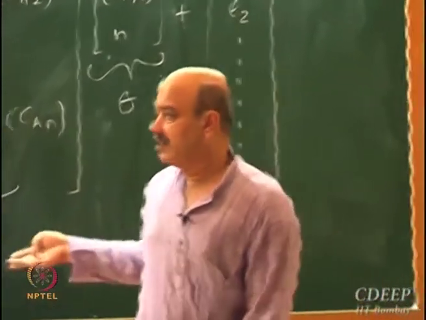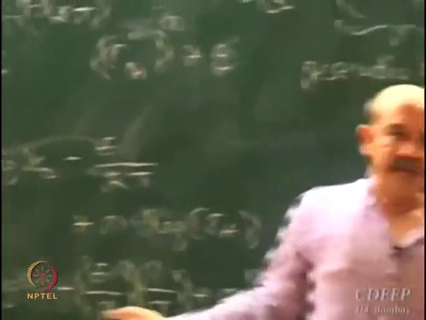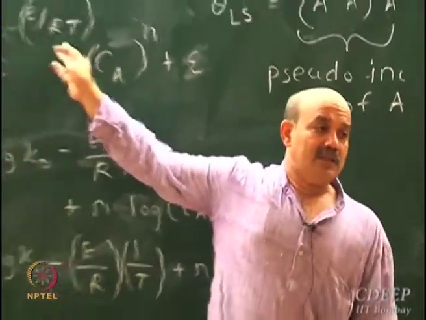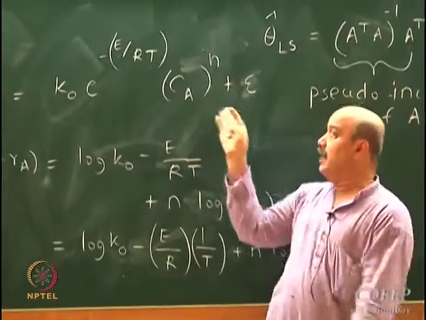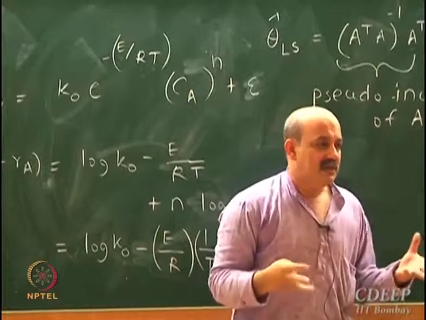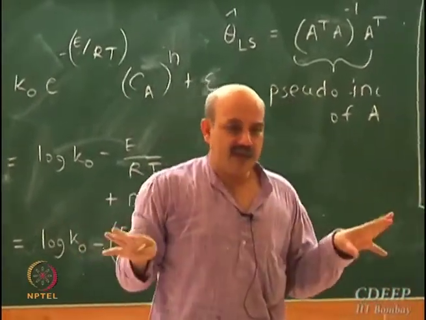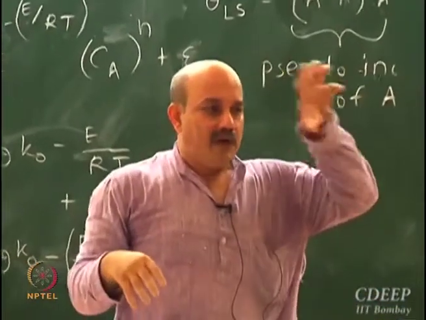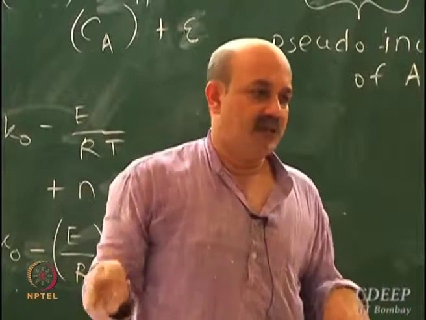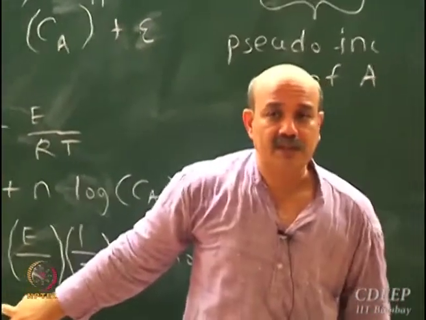It cannot be linearized. I will call this the linearization step. In the linearization step, you can do some transformation and convert. Originally, the model is not linear in parameter. E and N and K naught are multiplying and they don't appear in the fundamental definition. It will not satisfy that f of alpha x plus beta y is the same as alpha f of x plus beta f of y, but that will be satisfied for this transformed function.